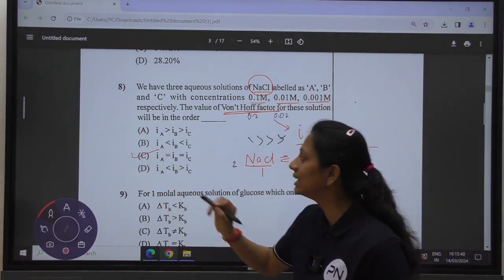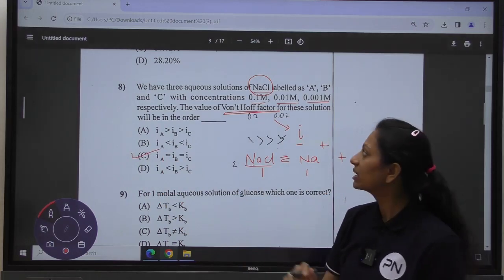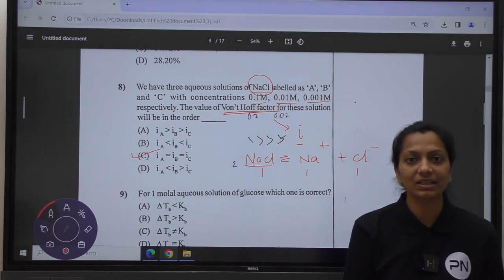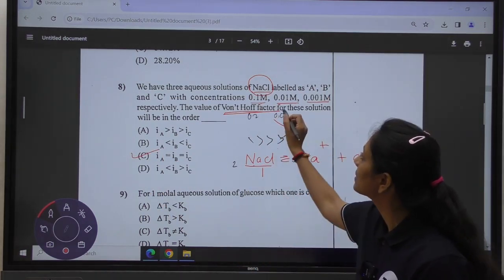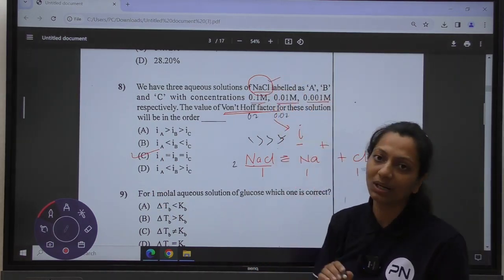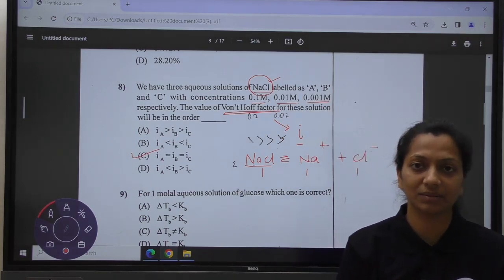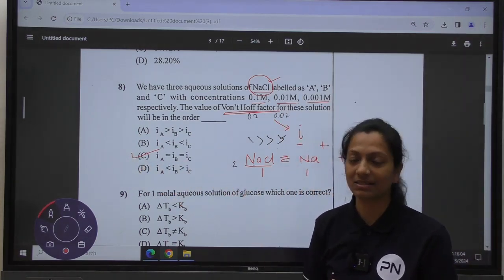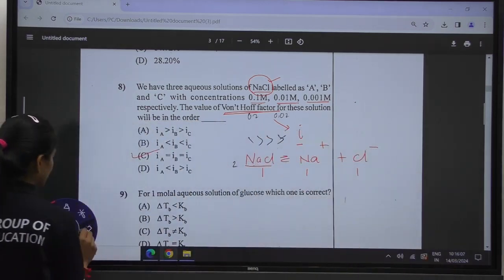Therefore option C is the correct answer, because in all three solutions A, B and C you have the NaCl solution only, but with different concentrations. So therefore we can say that option C is the correct answer. Moving towards the next question.